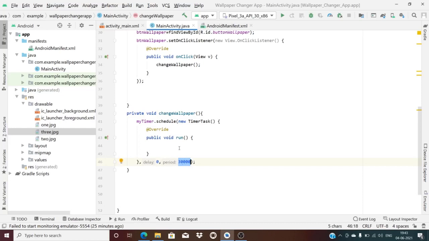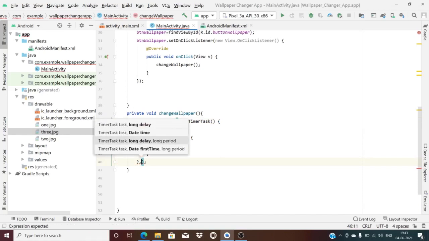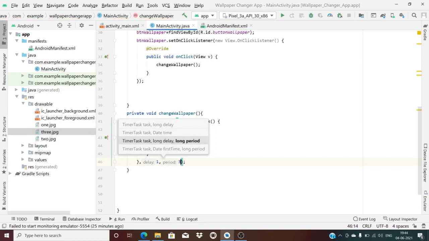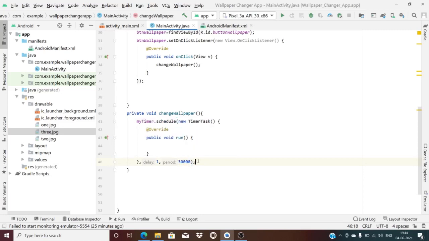Please see that while I was typing it went here. That's why the error erupted, but I have cleared it. I will remove it and tell you again where it should be. Come to the timer task, where it starts, and go to the end. First make one comma there, and then enter one small number. That small number is the delay. I will enter 1, comma, 30,000. I hope you got it clear.